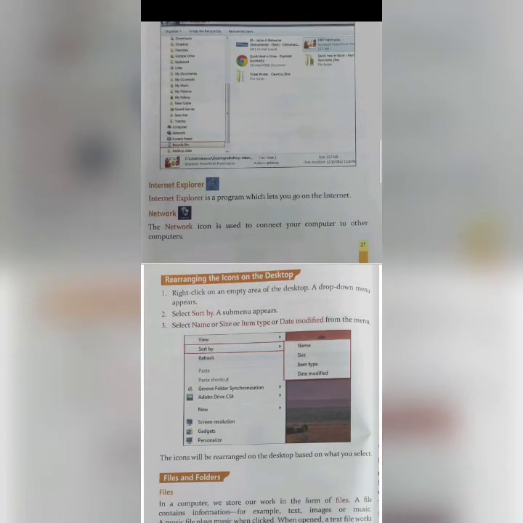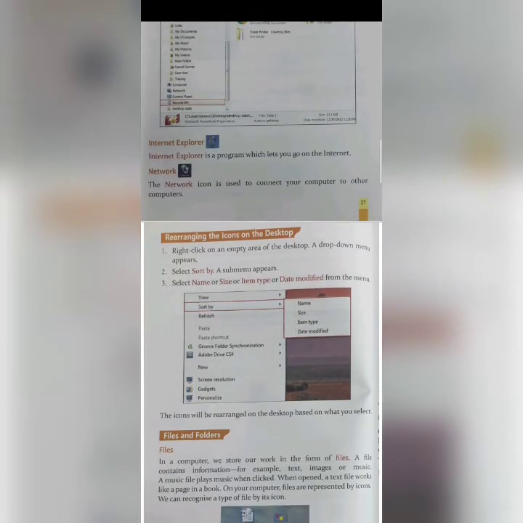Internet Explorer. Internet Explorer is a program which lets you go on the internet. So by double clicking on the Internet Explorer icon, you will directly go to the internet and search for whatever you want, like a social networking site. Network. The network icon is used to connect your computer to other computers. So if you want to connect your computer to other computers, you can use this network icon for it.